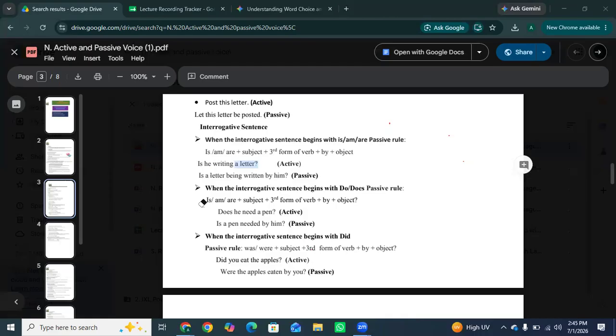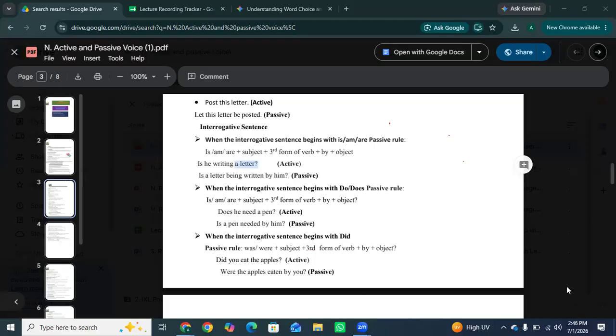Because do and does get replaced by is, am, or are at the very beginning of the sentence, depending on whether the object is singular or plural. Since a pen is singular, we start with is. Okay? And it is present tense. So present becomes present continuous in the passive voice sentences.